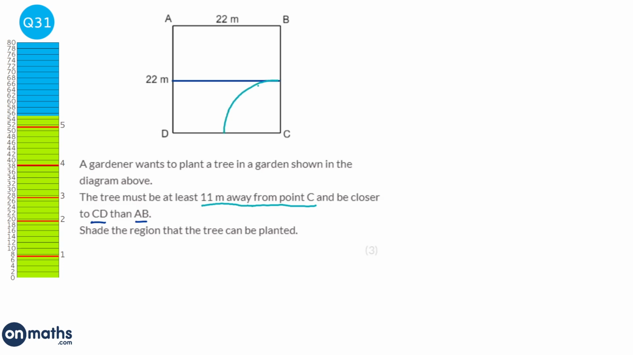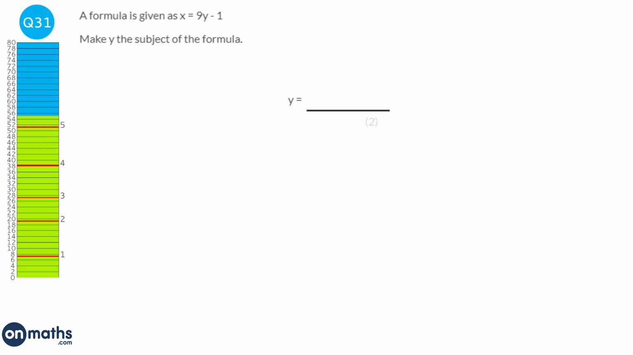And it says shade the region that it can be planted. So this is the region that represents closer to line CD than AB, but also not within 11 meters of point C. So I'm going to write the formula out.